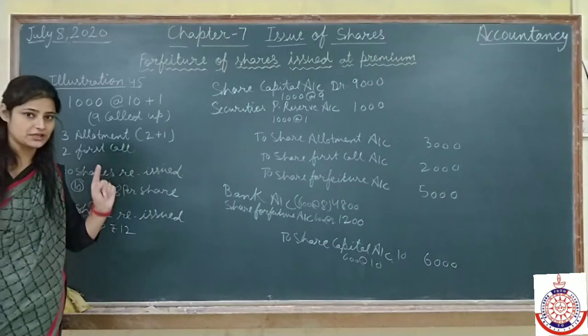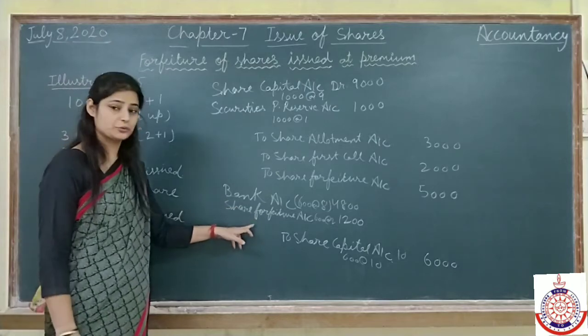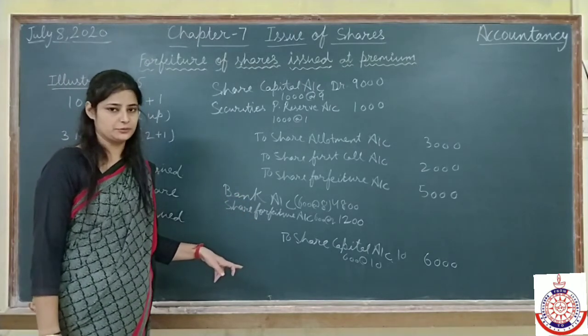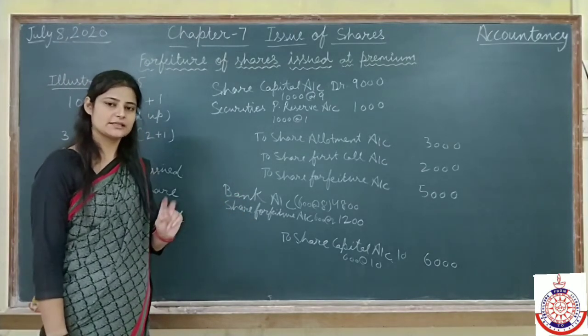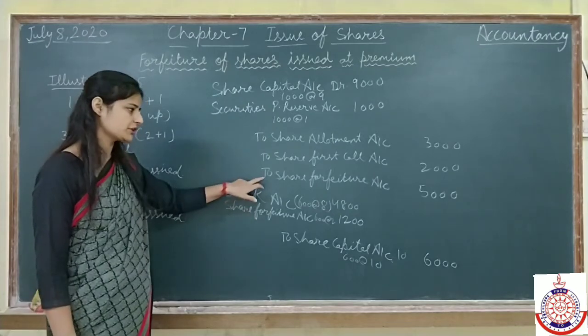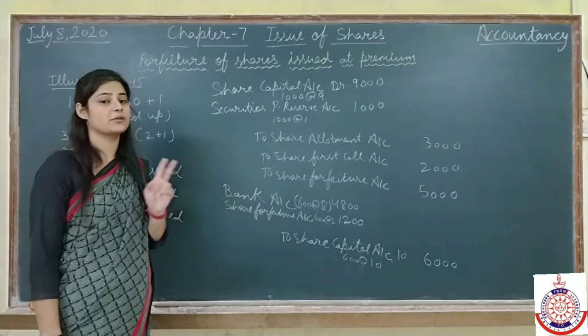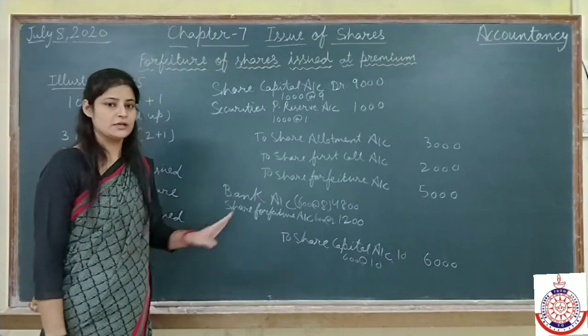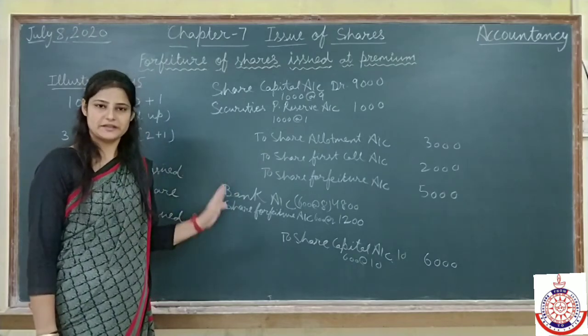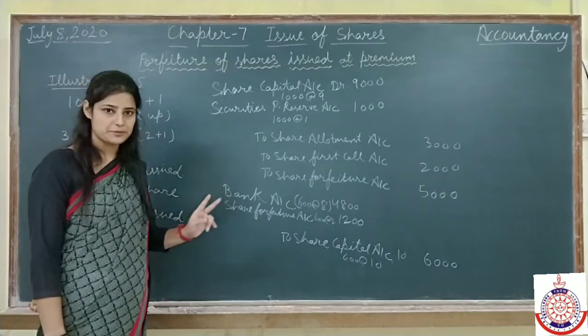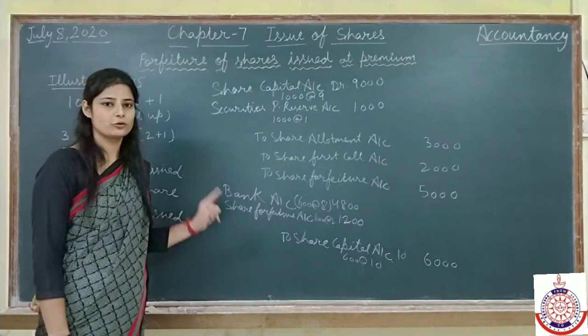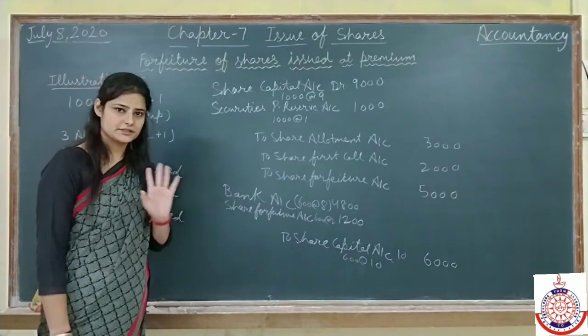We have to transfer the forfeiture amount to capital reserve account. See, we can make separate entries for these 600 shares and for 200 shares, and we can also make one combined entry. For better understanding, I am making separate entries for transferring the forfeiture amount to capital reserve.